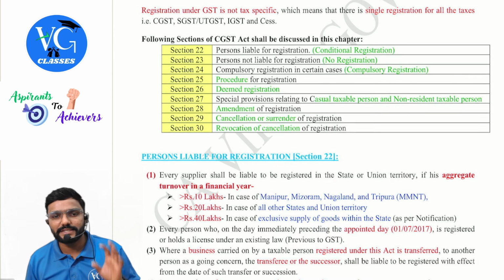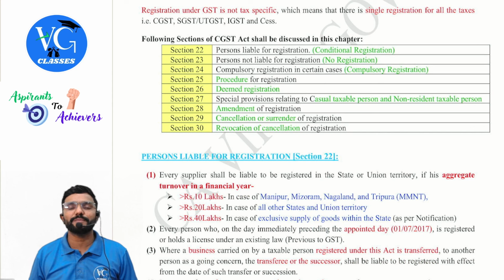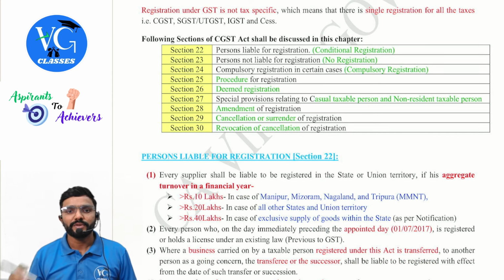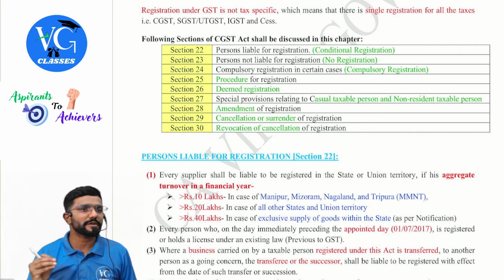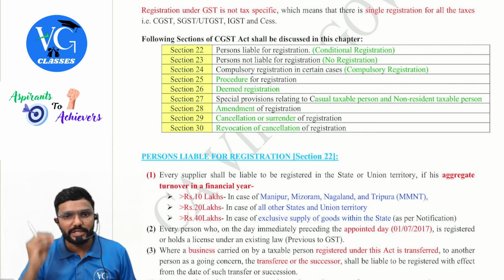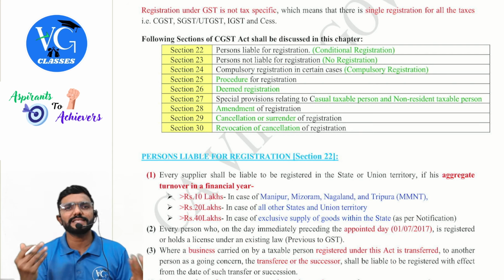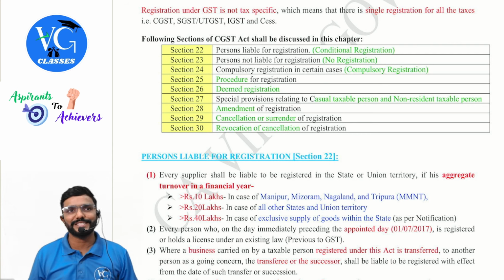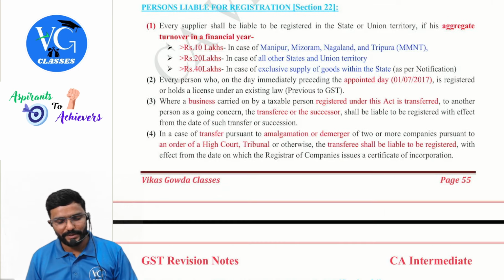26 is deemed registration. Then 27 is special provision relating to casual taxable person and non-resident taxable person, that is CTP and NRTP. Next, 28 is amendment of registration. 29 talks about cancellation. Then 30 is about getting back my cancellation. Means whatever registration has been cancelled, sir, can I get it back? Yes. That is revocation of cancellation, guys. Each and every section is covered. We will see one by one.